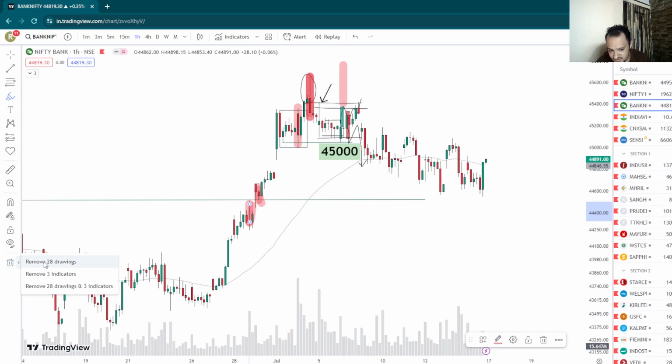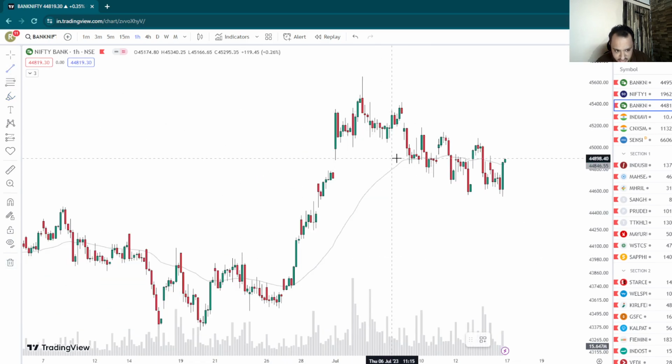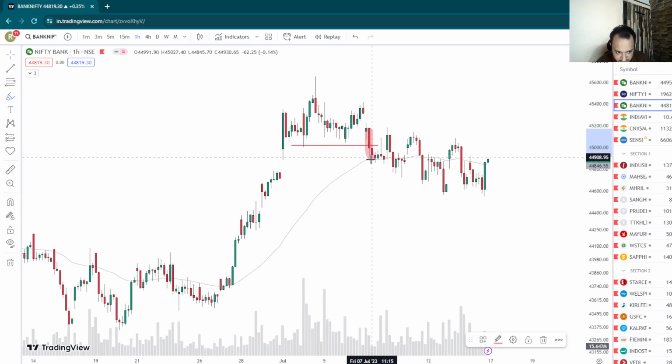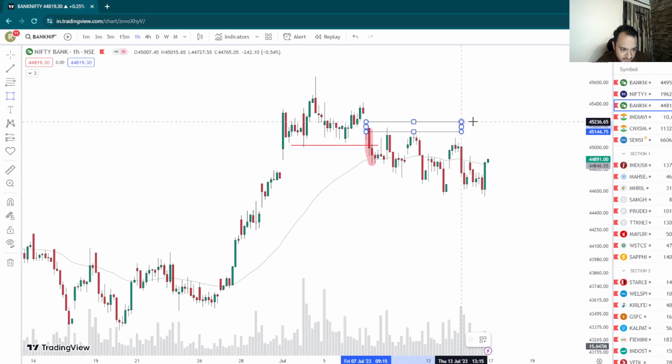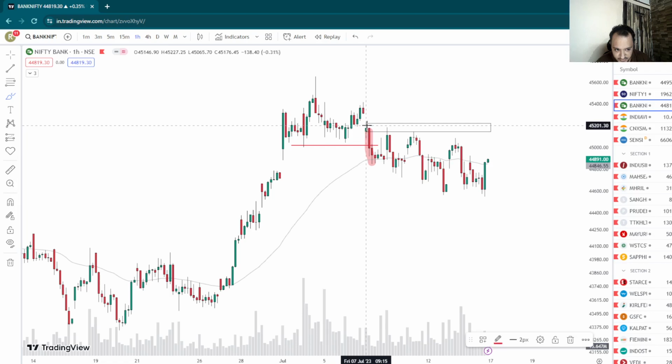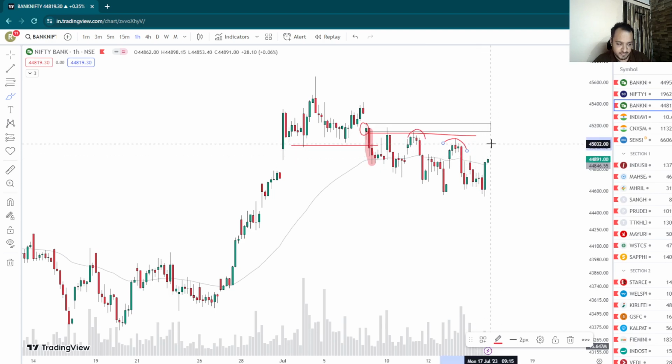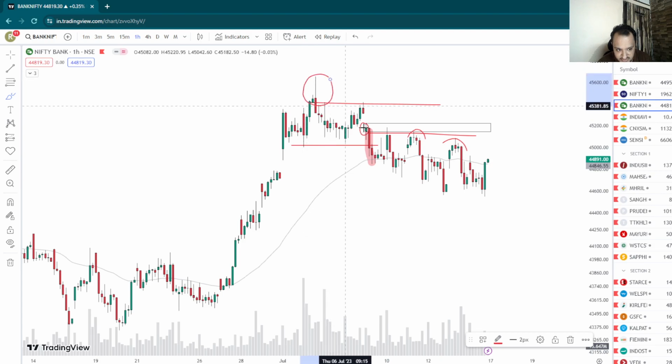All right, why? Because let's just clear this out now. So this was the base. All right, this was the base, and see, after this breakdown, we can clearly spot the supply which led to the breakdown, which is this supply right here. This tiny supply right here led to the breakdown, and from that point on, this supply has been stopping Bank Nifty from going up, right? So I clearly mentioned that Bank Nifty is weaker. If it goes up into this supply and starts breaking down, I will short the index.